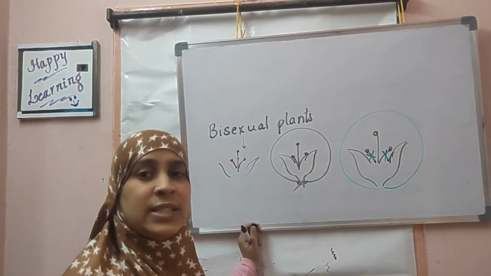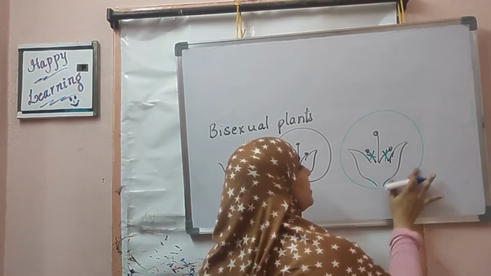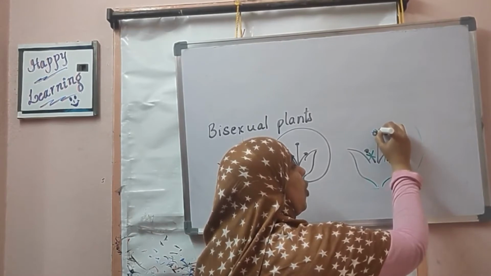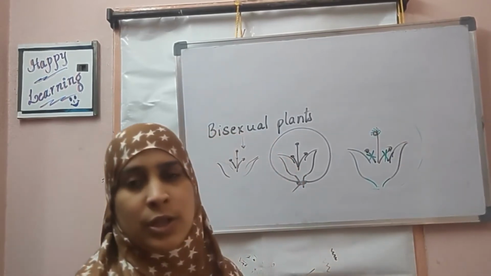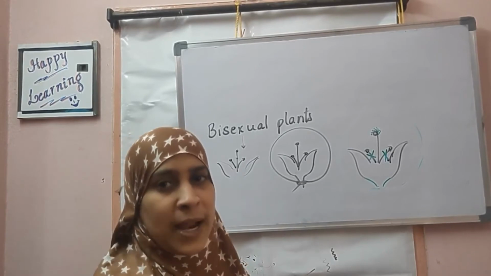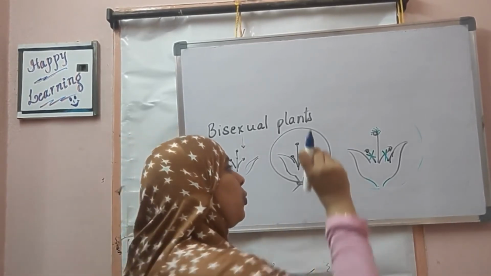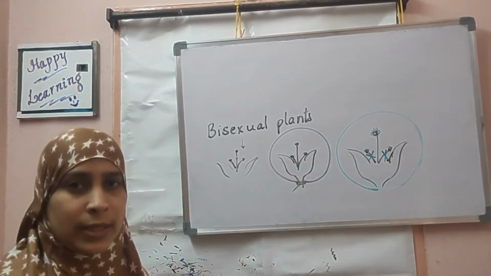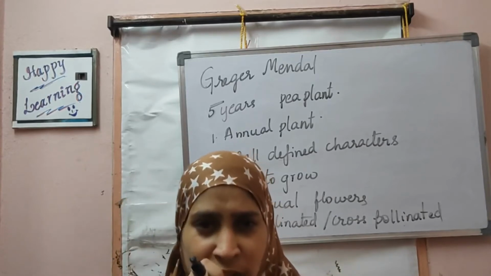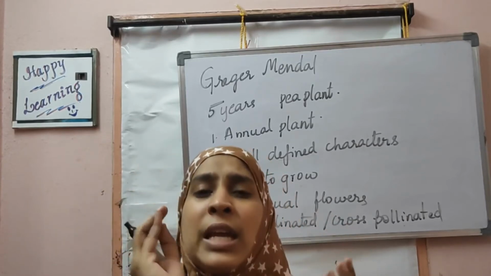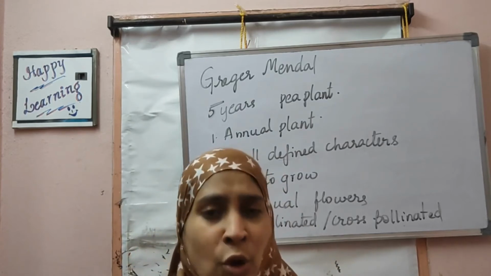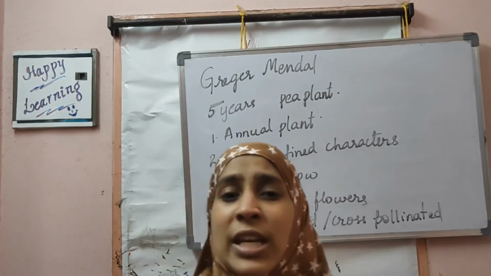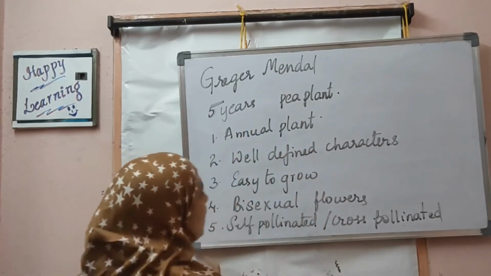But when the flower is completely mature, he opened the cover and pollinated this plant with the pollen grains from the plant he wanted to cross it with. He brought that pollen, put it on the stigma, and covered it with the cover again. Separately, if he wanted self-pollination, he did only self-pollination. If he wanted cross-pollination, he performed only cross-pollination. So he could choose that. That was the advantage of this pea plant.